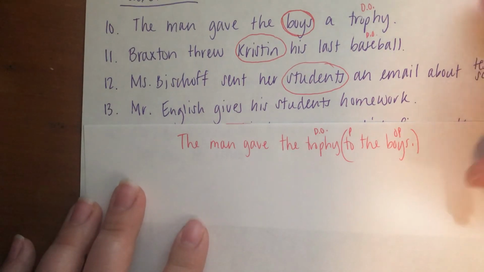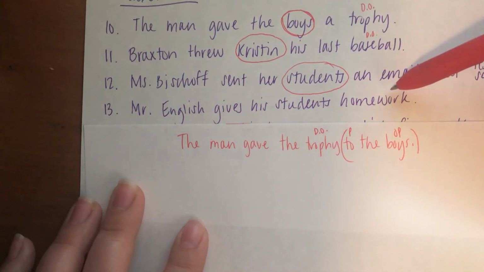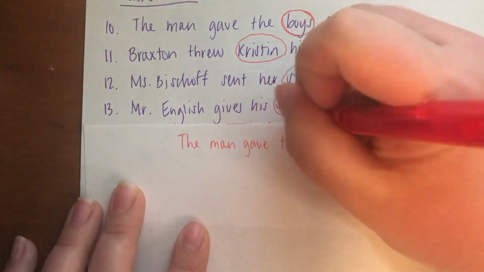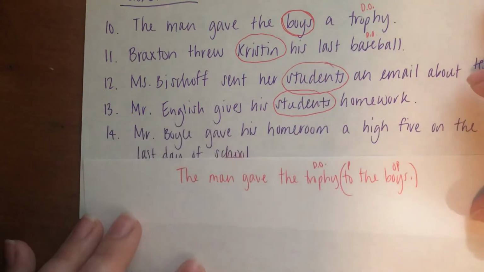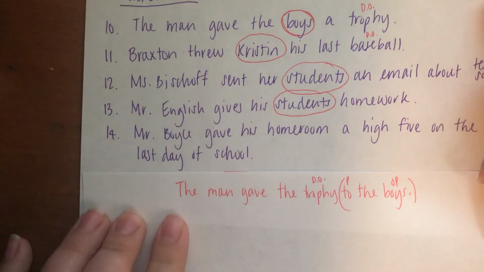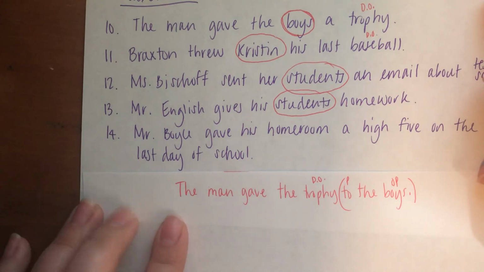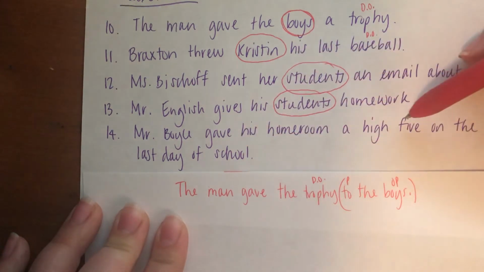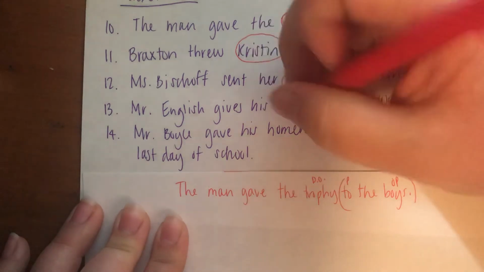13, Mr. English gives his students homework. Gives what? Homework. To who? Students. Again, indirect object. And 14, Mr. Boyle gave his homeroom a high five on the last day of school. Gave what? High five. To who? Homeroom.